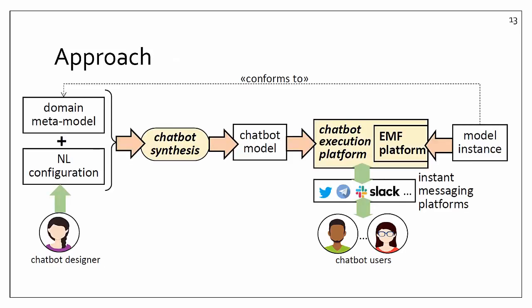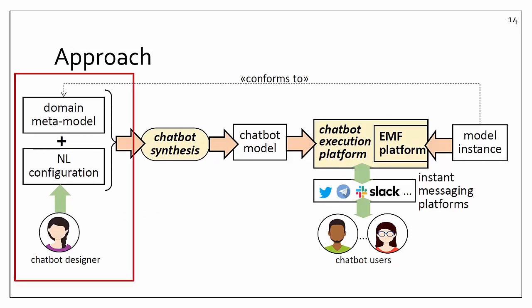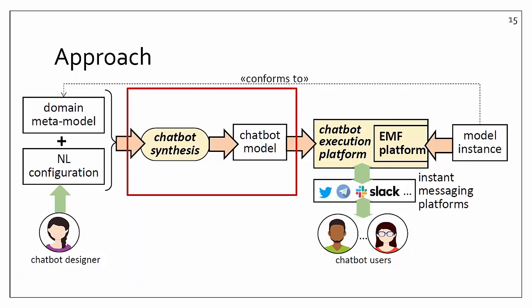To do that, we define this approach. First, a chatbot designer needs to provide a domain metamodel defining the structure of the model to be queried. It is necessary to complement the metamodel with a natural language configuration, which provides synonyms to refer to the classes and features. Using the domain metamodel and the natural language configuration, executable chatbot models that can be used to query model instances are generated.